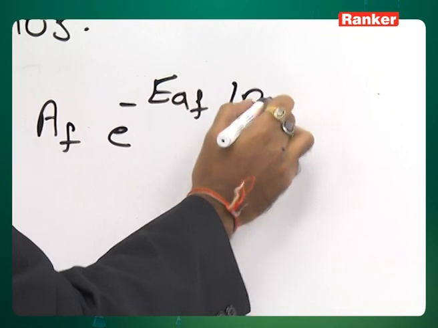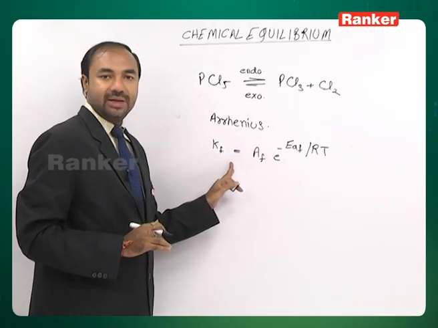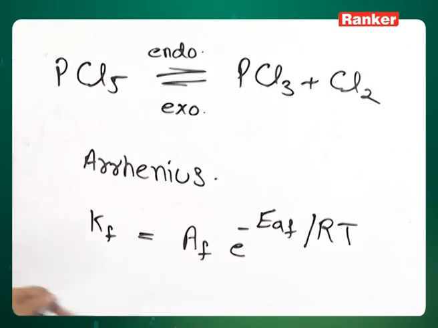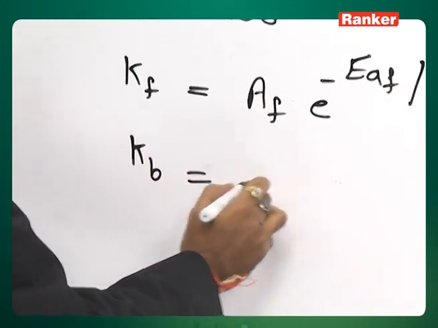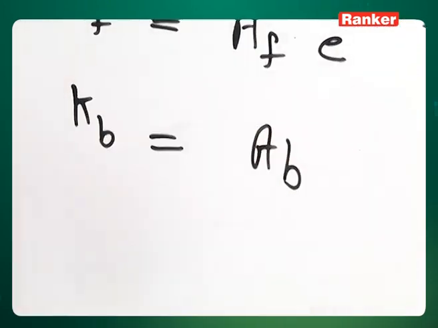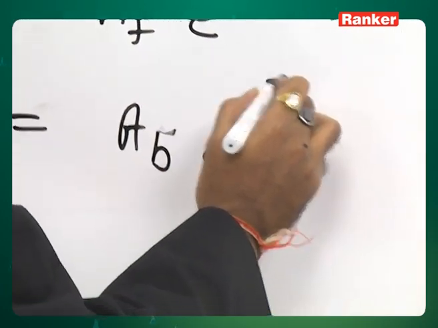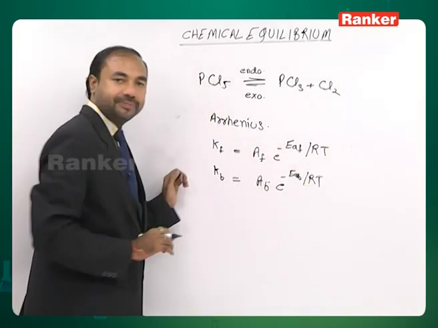Similarly, the rate constant for the backward reaction becomes Kb = Ab e^(-Eab/RT).